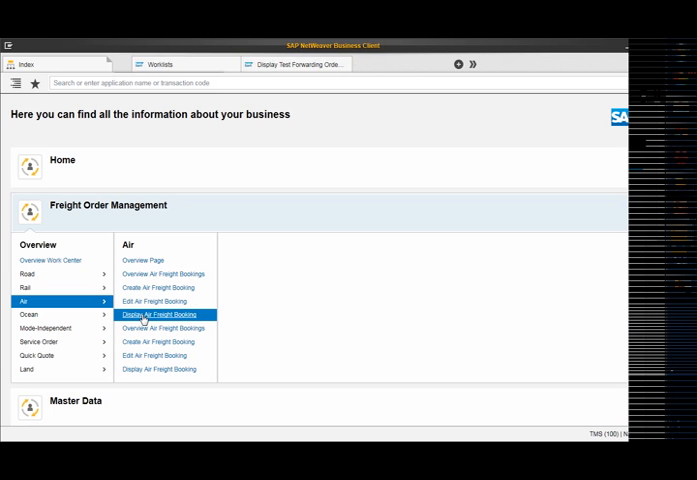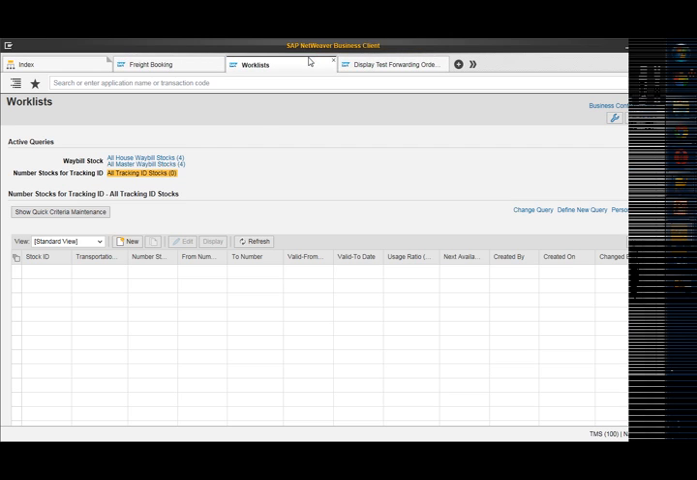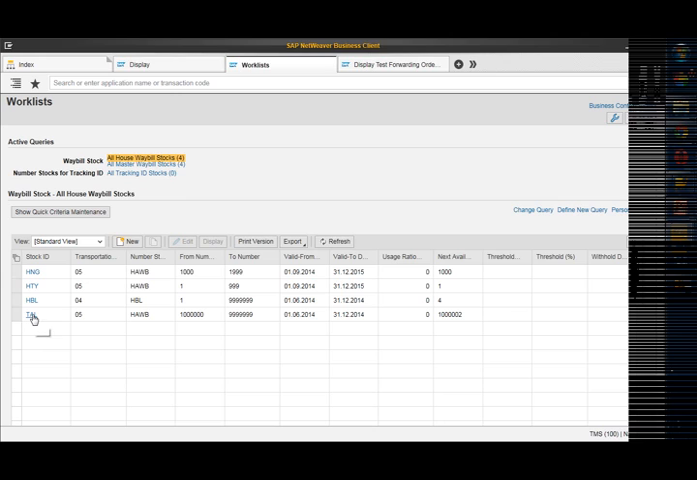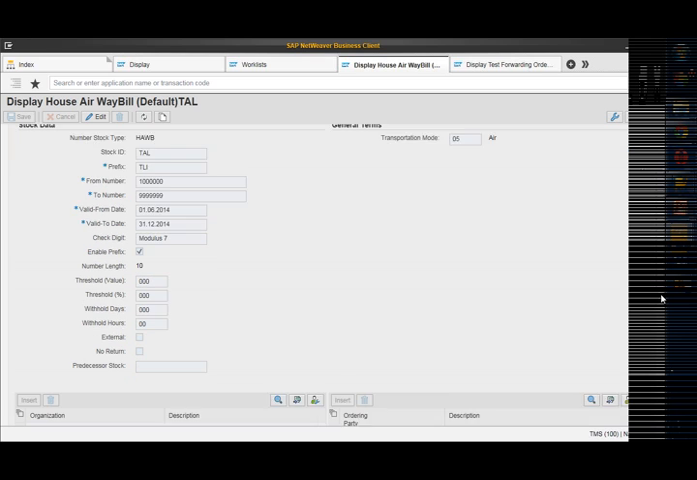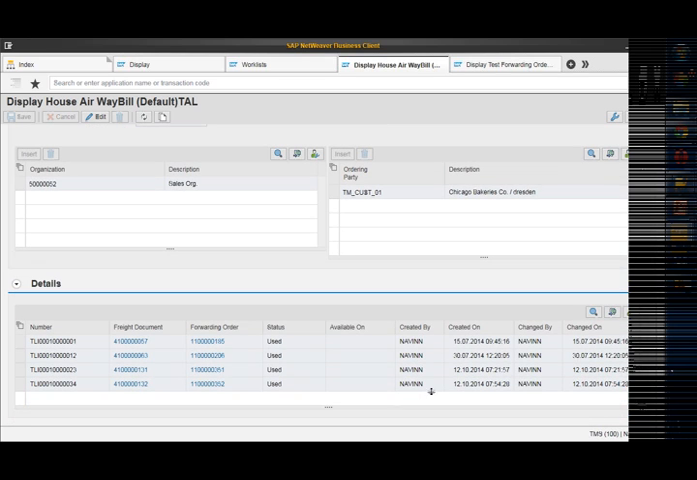Similarly, we can create the master air waybill for the air freight booking. So I'll go to this house waybill stock. I will navigate to my entry, which is TAL. And here we can check the forwarding order ending with 352. The status it shows is used. This is the freight document adjacent to that forwarding order, and this is the number range that has been generated.